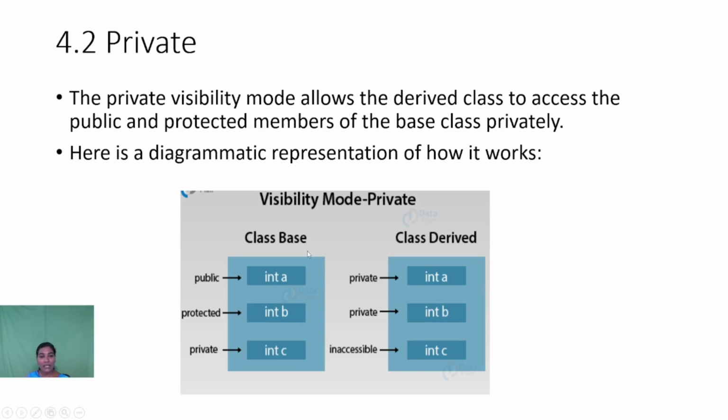When we derive a new class from this base class, the public variables are treated as private in the derived class, the protected variables are treated as private in the derived class, and the private members are inaccessible to the derived class. So public and protected are both treated as private variables in the derived class.